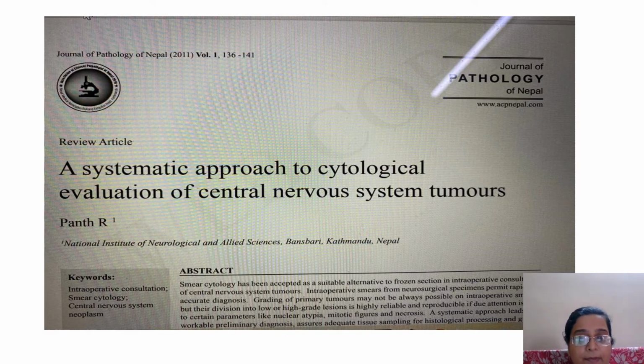This is a paper by Pant R. in the Journal of Pathology of Nepal. Although this is an old paper, the approach is very good. So don't follow the classification given in this paper. The classification has changed. Follow the classification from the latest WHO or the Washington Manual. It has the updated classification and molecular data. But the approach I really liked in this paper. So please go ahead and read this paper for the approach to crush smear cytopathology.